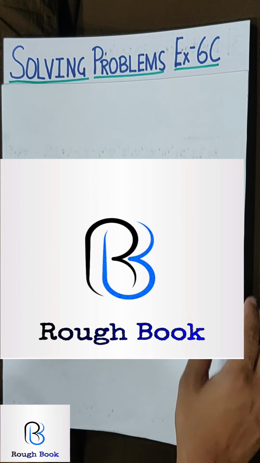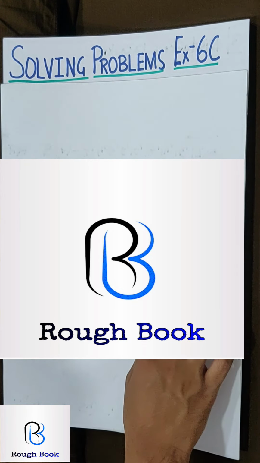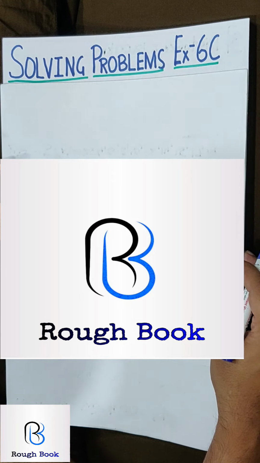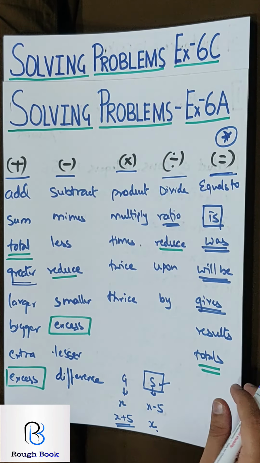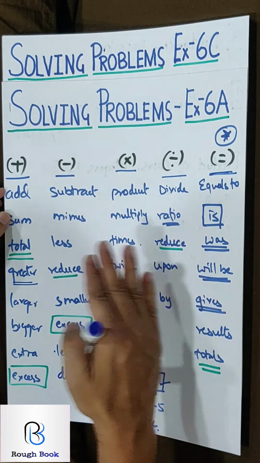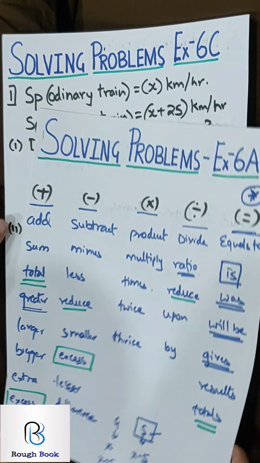Last exercise, we finished exercise 6b in the last video, solving problems. Solving problems are basically the word problems that we are trying to convert into mathematical solutions. So today we are going to go ahead. A quick recap. You remember every time I'm telling you equal to is the main thing because it separates the LHS from the RHS and the rest of the thing we already know about it.